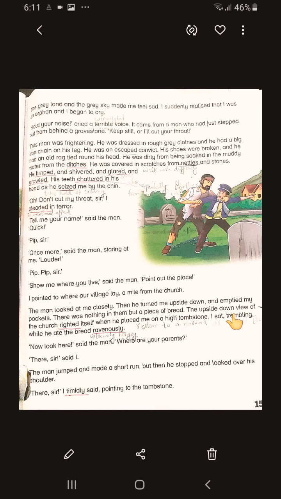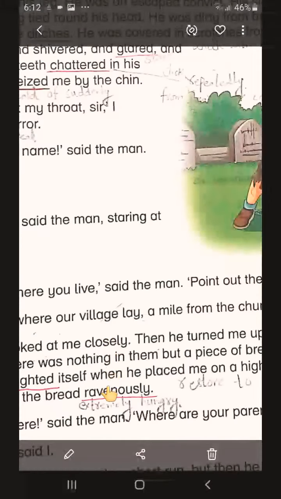The upside down view of the church righted itself when he placed me on a high tombstone. Righted means to restore to a normal or upright position. Pip is explaining his feeling that the view of the churchyard becomes normal when the man made him sit on the tombstone. I sat trembling while he ate the bread ravenously. What is this word? Ravenously. Ravenously means extremely hungry.